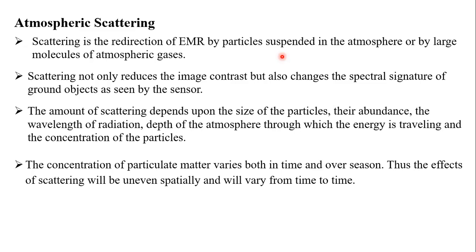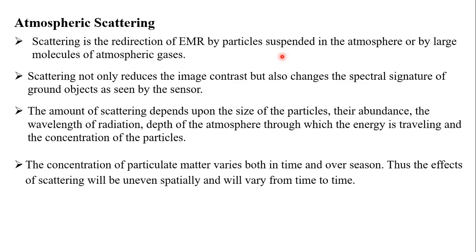How far the scattering will disturb our image is completely different based on the size of the particle and their abundance, the type of wavelength of radiation, the atmosphere through which energies travel, and the concentration of the particles. So how much concentration of dust particles is there? Say for example, nowadays in Delhi we are facing this problem with dust particles. Early morning we can see a very dull climate completely because of dust particles. But if you move far away from Delhi, the dust particles are very few, somewhat less when compared to central Delhi. Beside that, if we go to a particular area of Haryana, the quantity of dust particles varies.